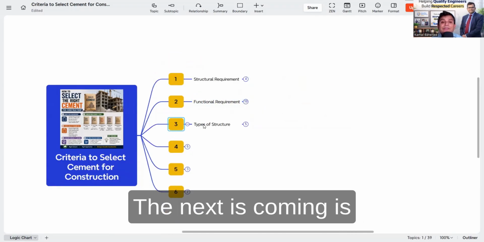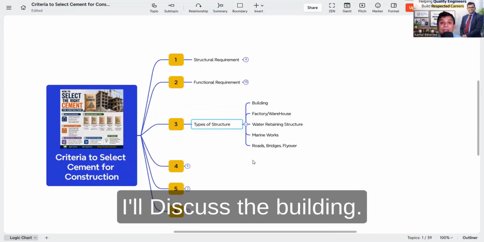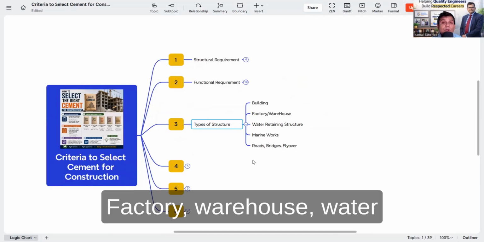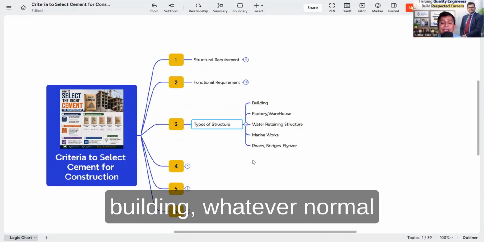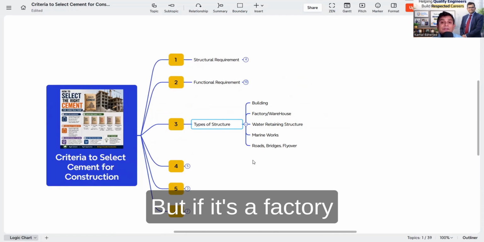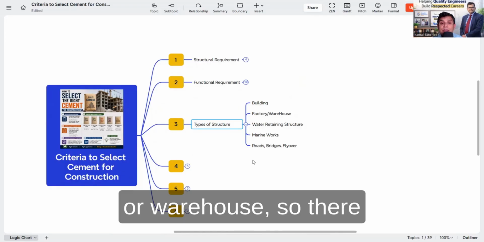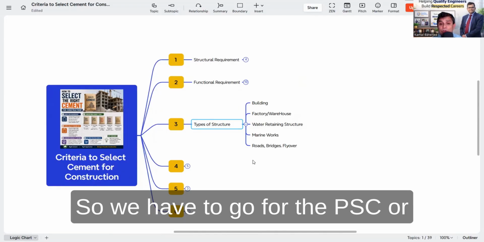The next is the type of structure. It is also important. I'll discuss building, factory, warehouse, water retaining structure, marine works, road, bridges, flyover. Now, if it is a normal building, normal OPC 33 or 43, you can go. But if it's a factory or warehouse, there may be chances other chemicals are there. So we have to go for PSC or SRC.